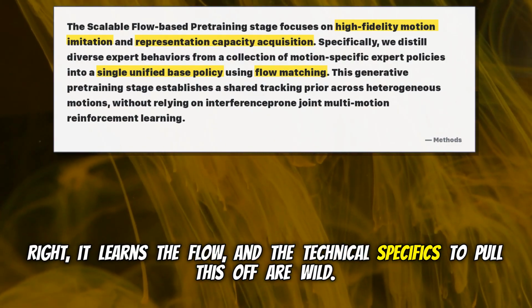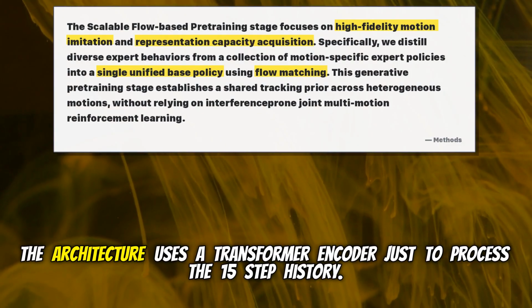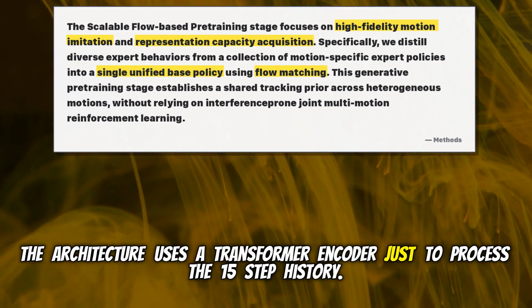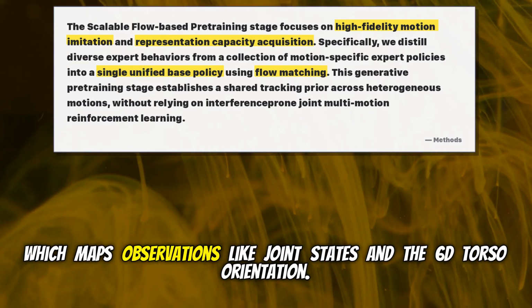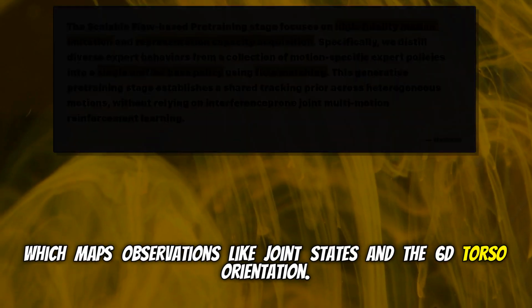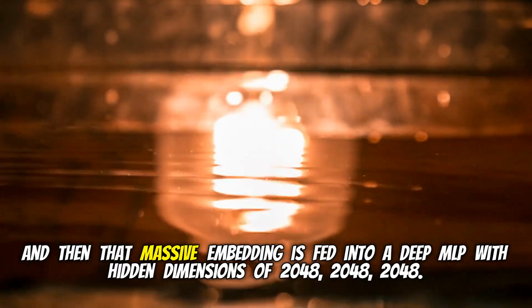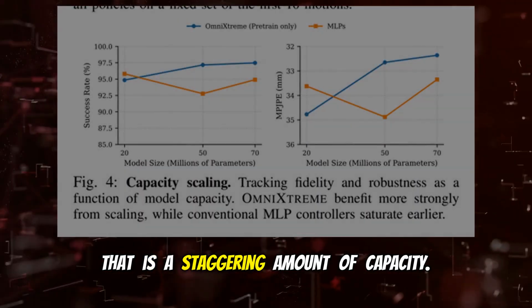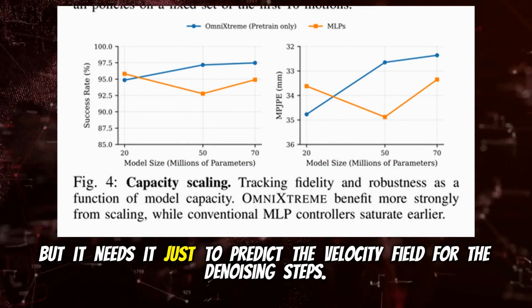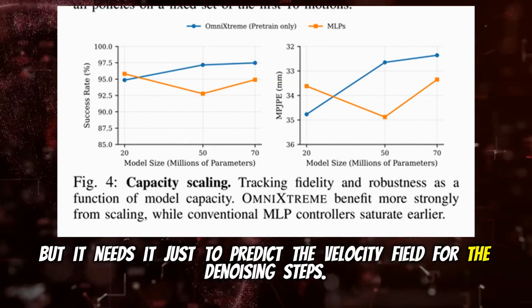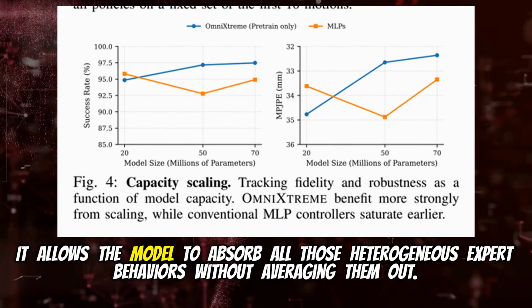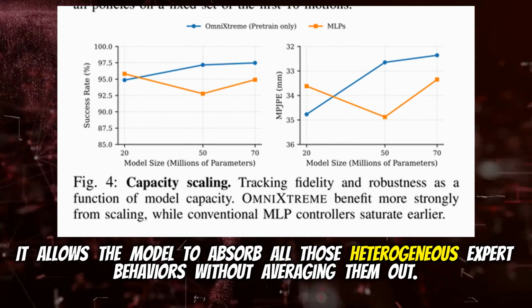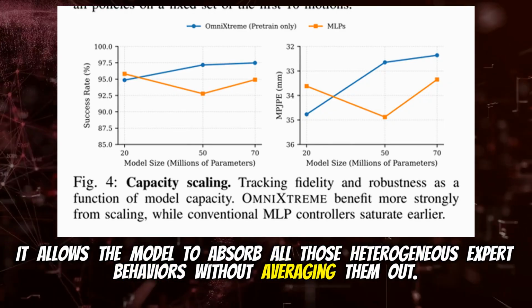And the technical specifics to pull this off are wild. The architecture uses a transformer encoder just to process the 15-step history. Which maps observations like joint states and the 6D torso orientation to a 1024-dimensional embedding, yeah. And then that massive embedding is fed into a deep MLP with hidden dimensions of 2048, 2048, and 2048. That is a staggering amount of capacity. But it needs it just to predict the velocity field for the denoising steps. It allows the model to absorb all those heterogeneous expert behaviors without averaging them out.